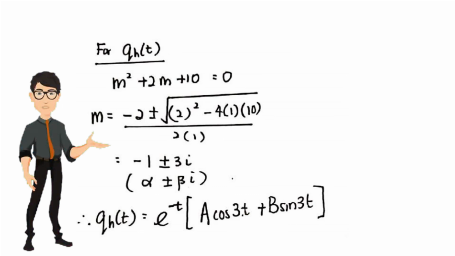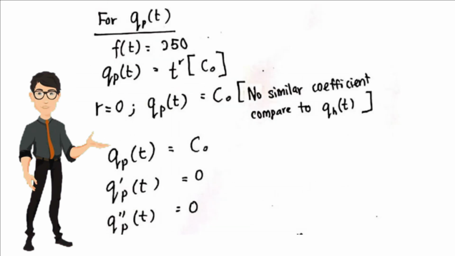So we get the QH of t equation. Now proceed to the particular integral QB of t. We know that f of t equals 250 and QB of t equals t power r multiply c. Now let r equal 0 and QB of t equals c, which has no similar coefficient compared to QH of t.